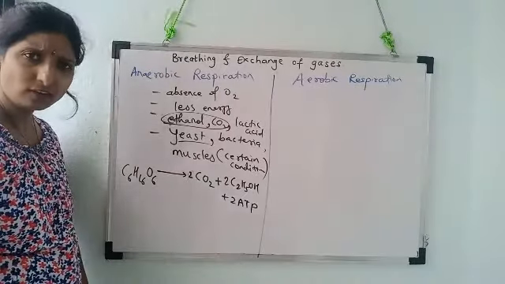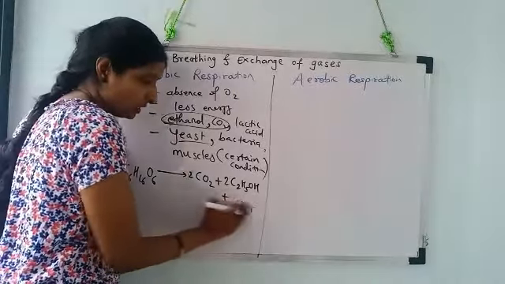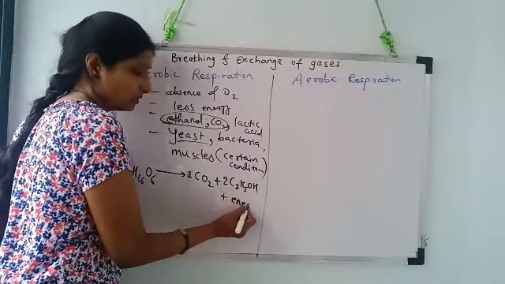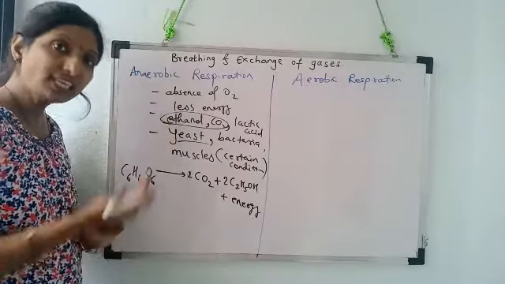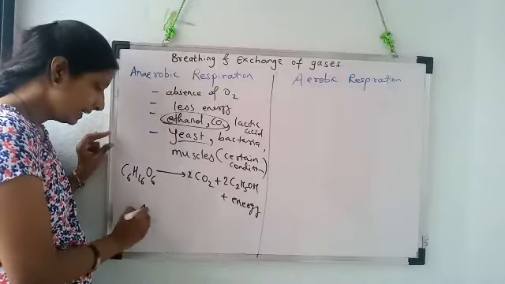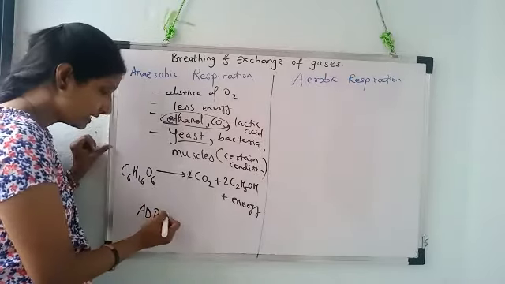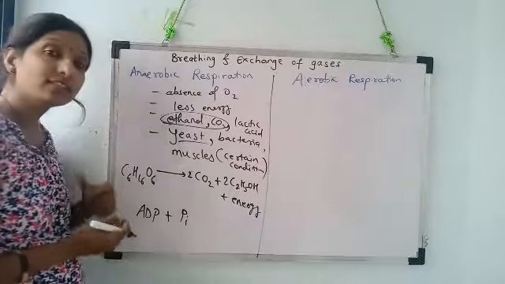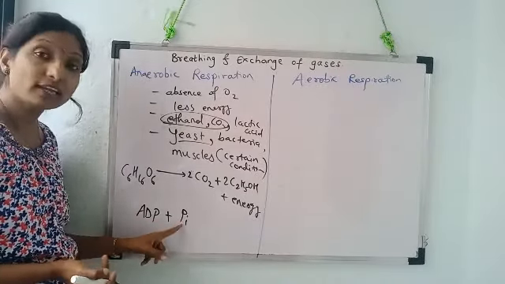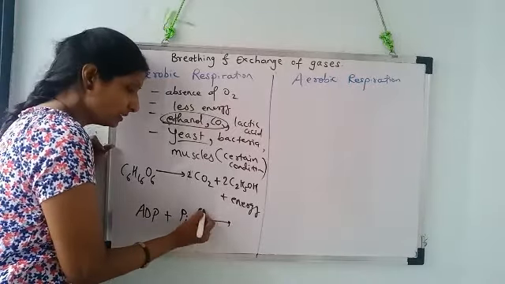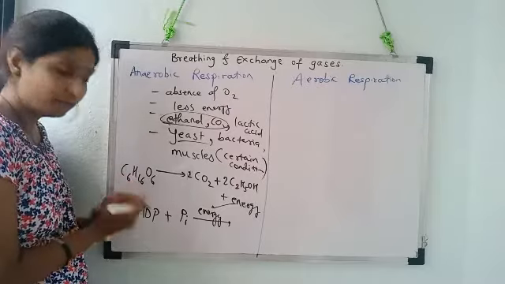Now what is this ATP molecule? Energy currency. How is it formed? Actually, during this process, energy is released. What is released? Energy. But this energy is used by ADP, that is adenosine diphosphate, and Pi, that is inorganic phosphorus. So adenosine diphosphate and inorganic phosphorus use this energy to form a bond between them.